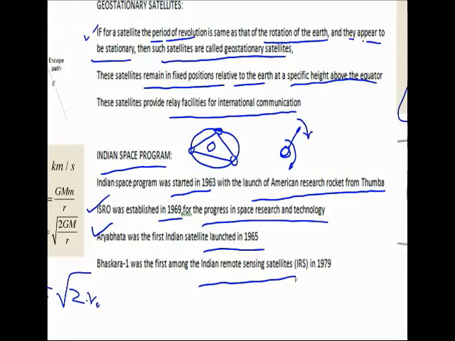Today various satellites are being utilized in various fields. They are used in communications, in television and radio transmission, in meteorology, in agriculture, in forest resource monitoring, in detection of underground water, in detection of minerals and map making, and in monitoring of air, sound and thermal pollution. The various application centers of ISRO are located in Bangalore, Thiruvananthapuram, Tumba, Ahmedabad, Lucknow, and many other cities. ISRO is also playing a very important role at the international level. Now that completes the concept. Thank you.